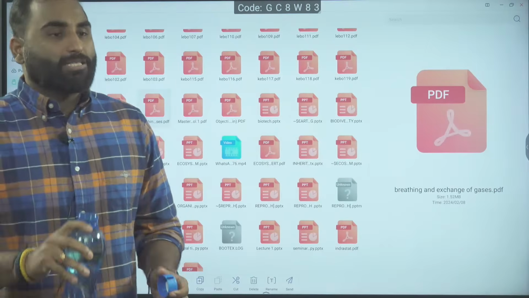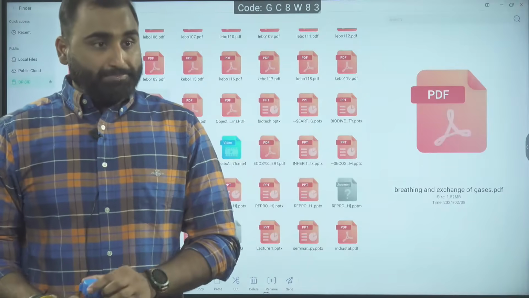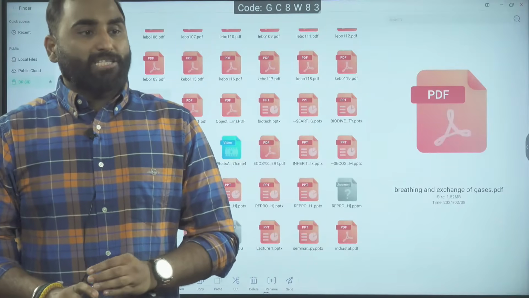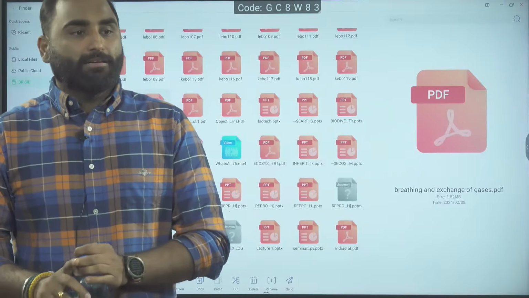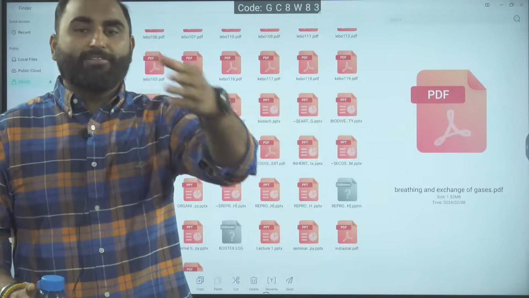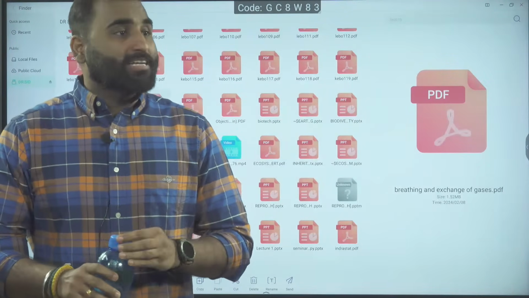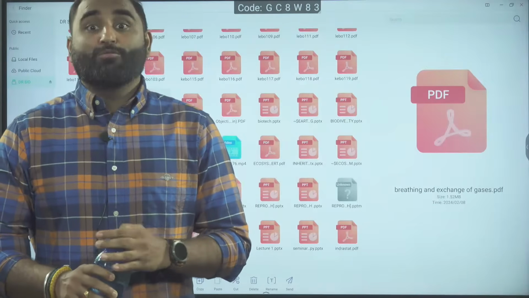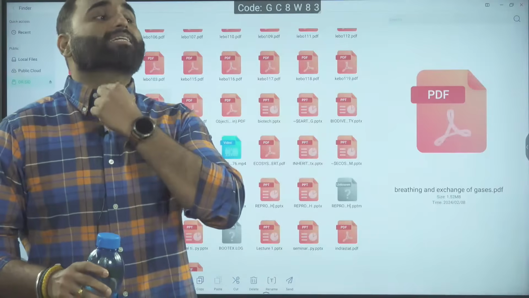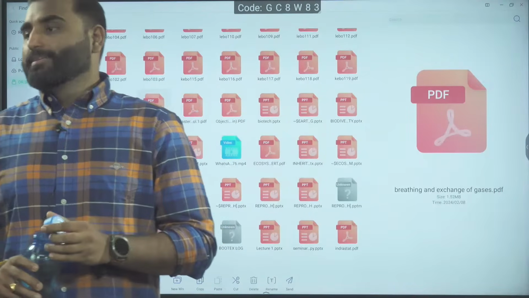Now the next topic, breathing and exchange of gases. Very good question asked by Catherine. Catherine is asking, sir, metamorphosis is done by which hormone in frog? Come on, everyone tell me the answer. Metamorphosis in the frog is done by which hormone? In humans, the gland is present here. Thyroid gland.